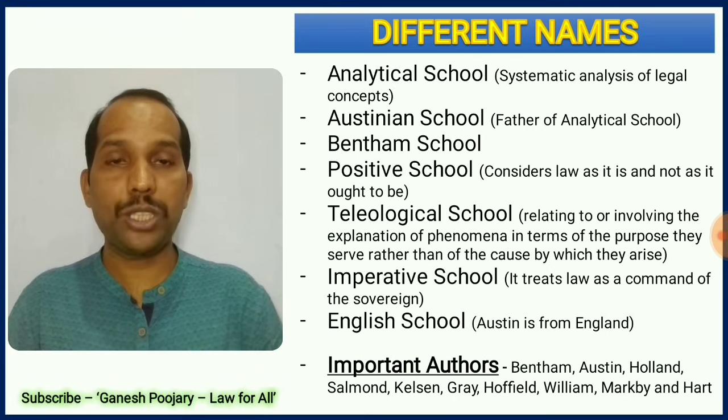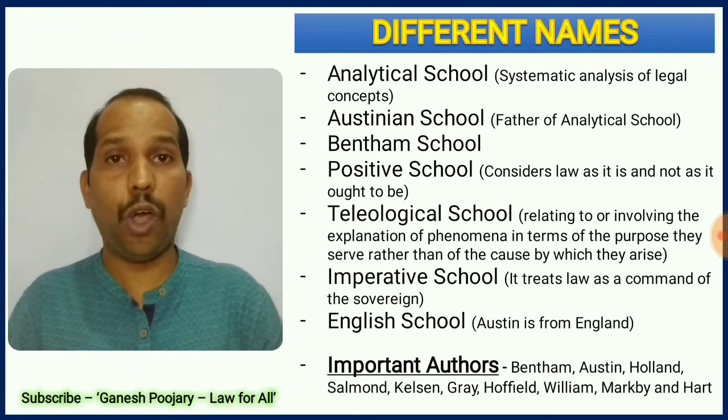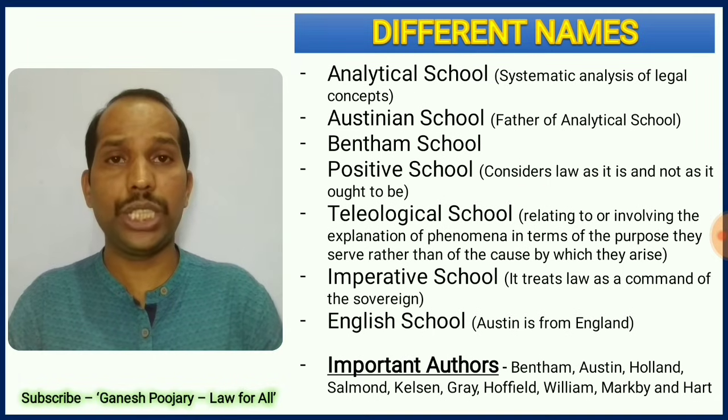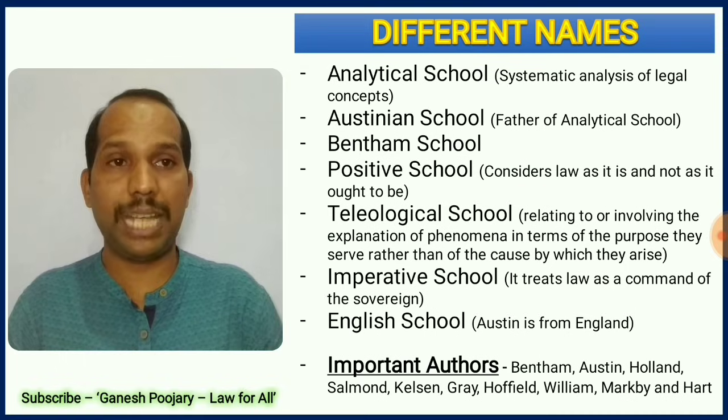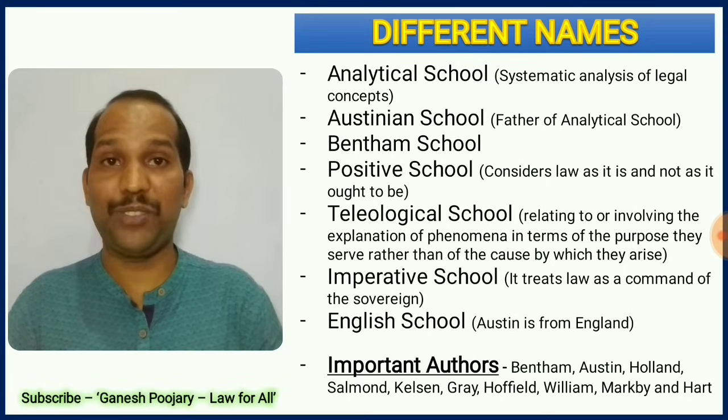This school is also called the Positive School because it discusses how law is, and doesn't discuss how laws ought to be. This school is also called the Teleological School because it discusses the purpose of law but never discusses the causes of law. This school is also named the Imperative School because it discusses law as a command of the sovereign, and this is also called the English School because Austin is coming from England.